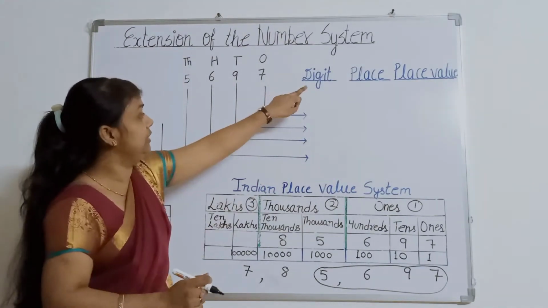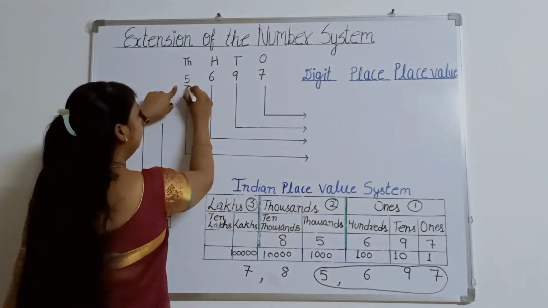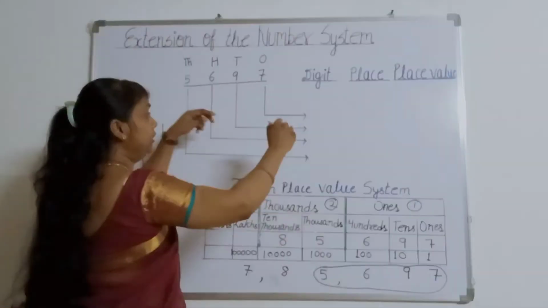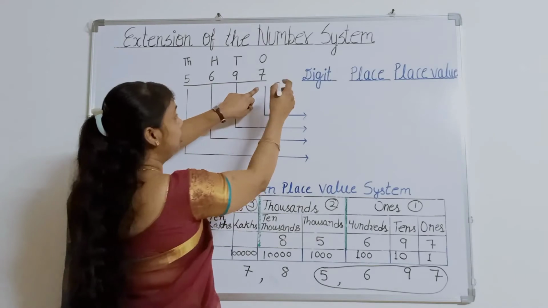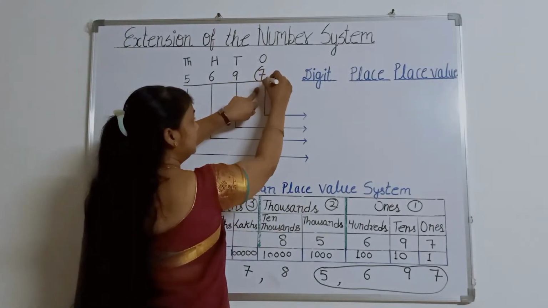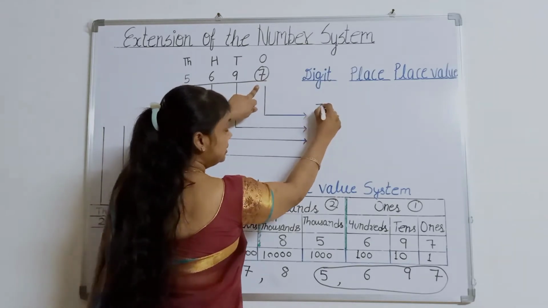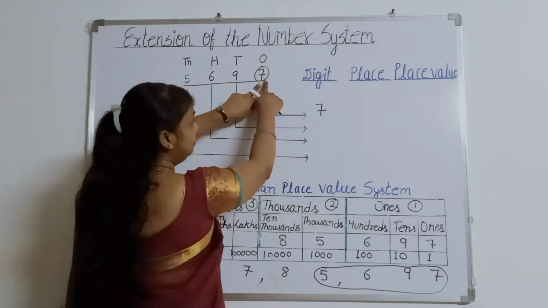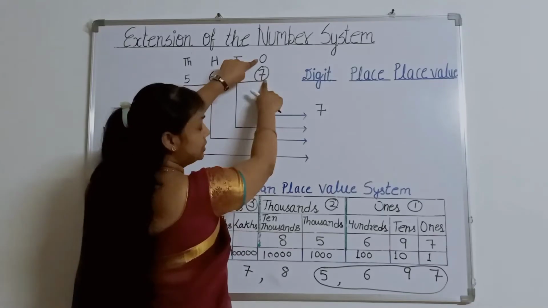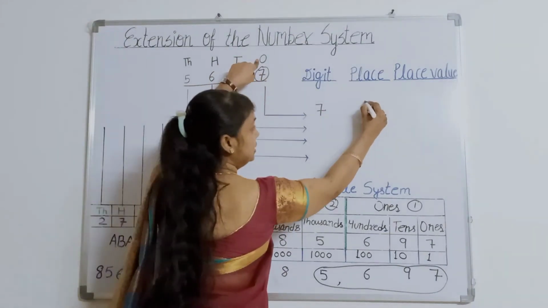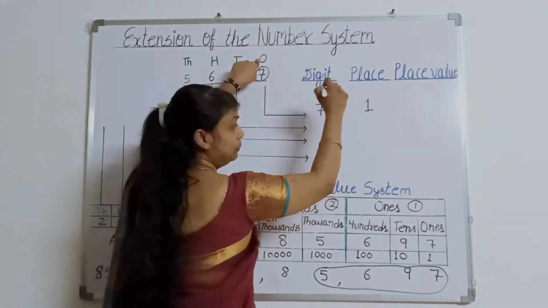Now, digits. If this is our number 5697, in this number if I talk about this 7, our digit means 7, and what is the place of this digit? Ones. Ones means 1. This is the place.